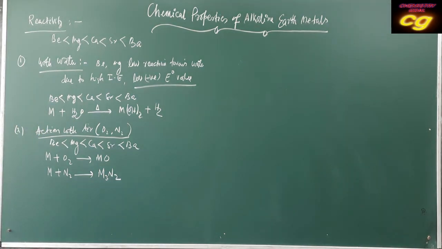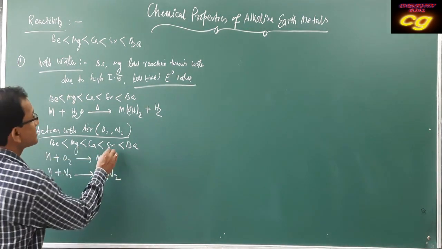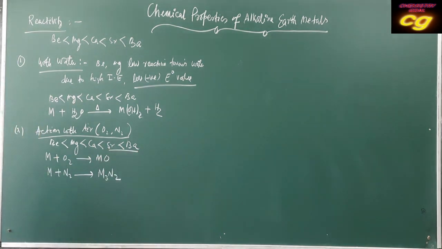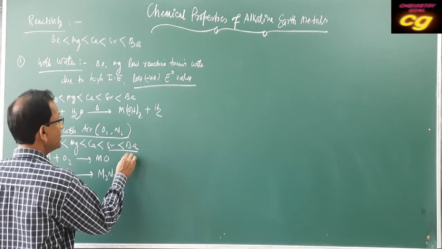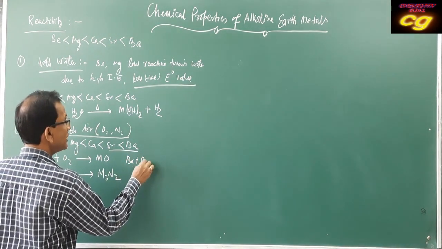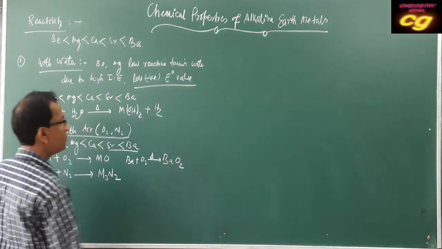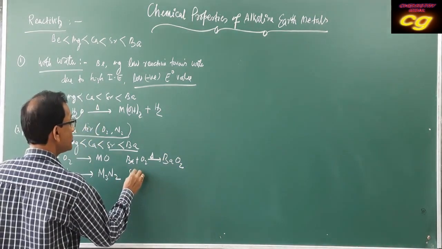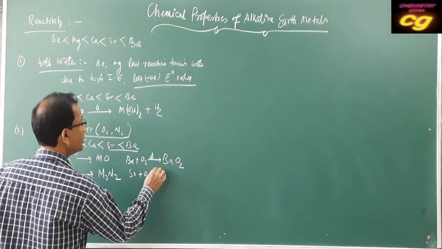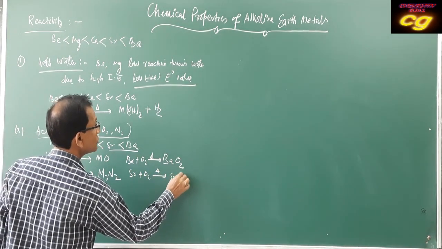What we already know is that higher metals like barium with oxygen on heating produce barium peroxide, and strontium with oxygen on heating produces strontium peroxide.